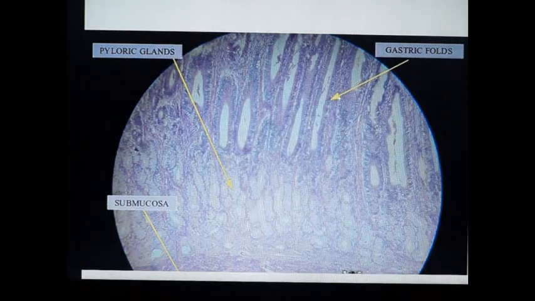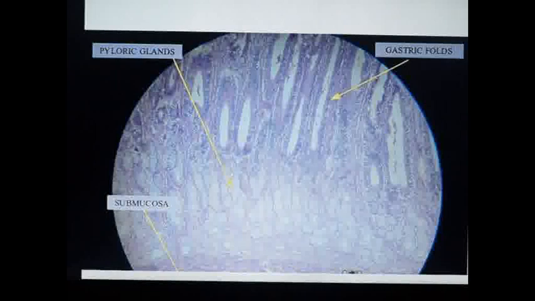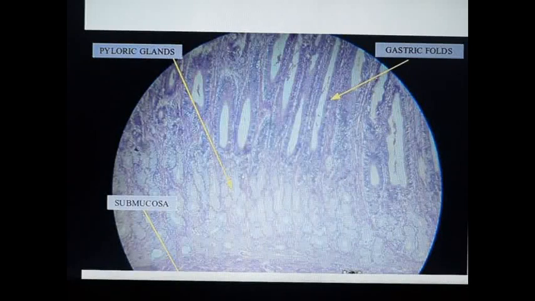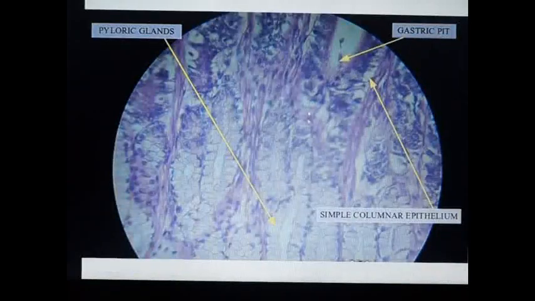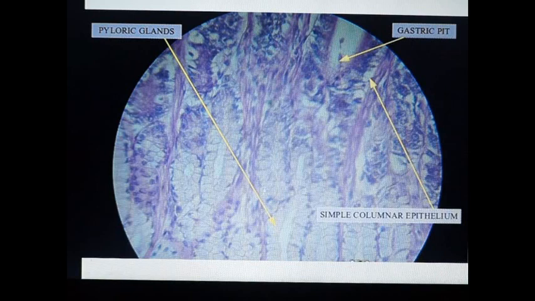This is a labeled picture showing the gastric folds and pyloric glands, which are mucus secreting glands. At a higher magnification, the gastric folds are lined by simple columnar epithelium. You can see the columnar cells lining the gastric folds, and the pyloric glands are pale stained cells having the nucleus pushed towards the periphery.